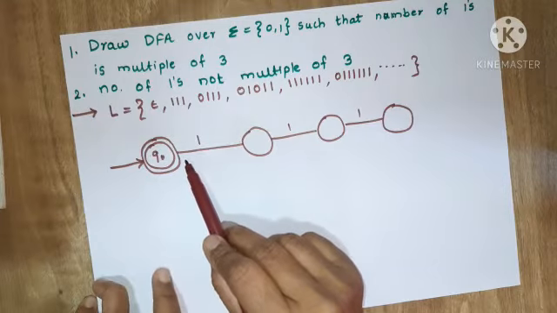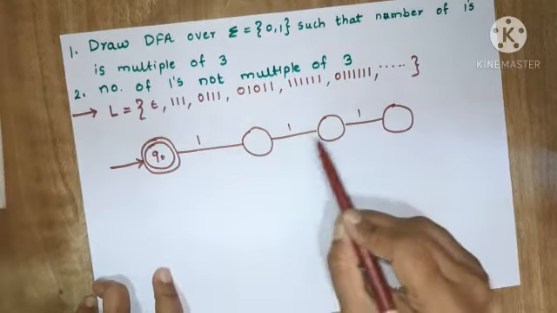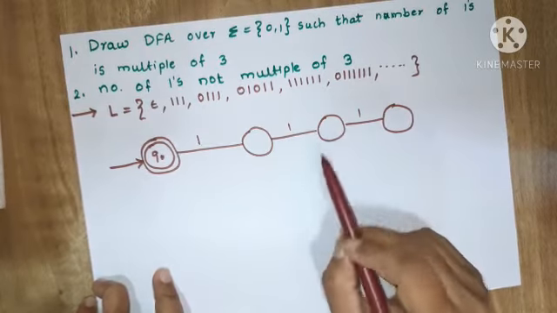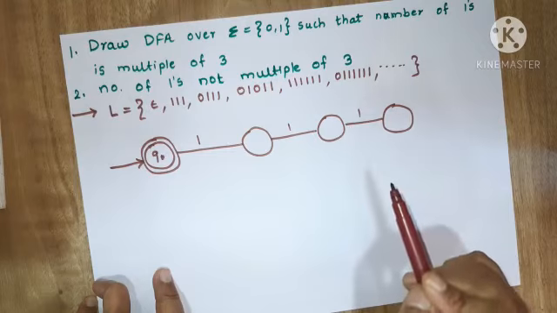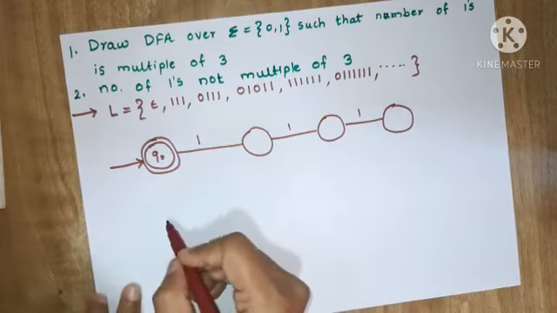So this string will be accepted, but in your language there should be a multiple of 3 ones, and that's why what we will do,